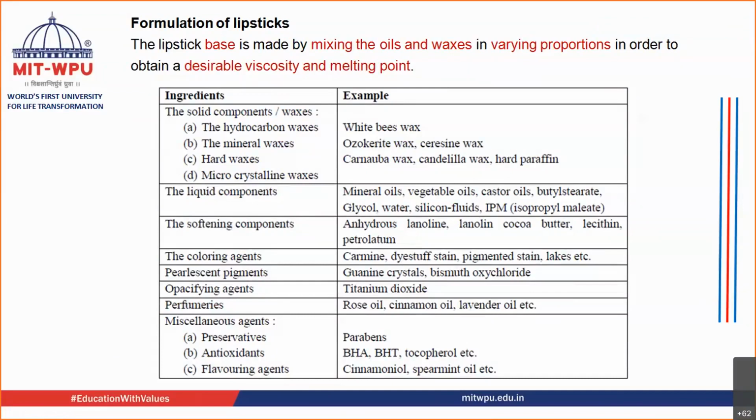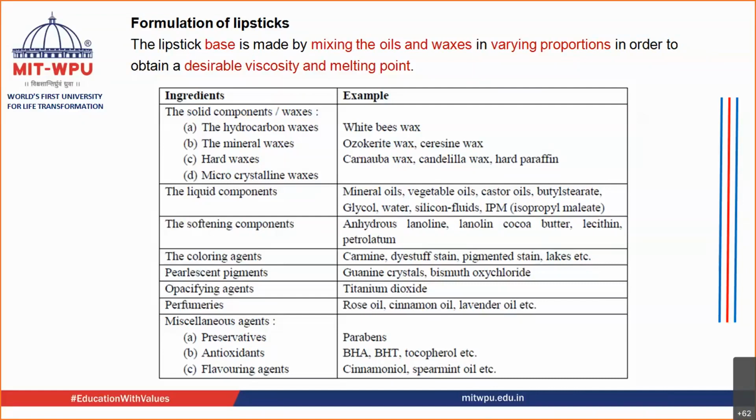And while you are making your lips look colorful, you want some property from it so that the color remains for a longer period of time. The color can be applied easily. It should be safe. It should have flavor. It should have the property of thixotropy. It should have plasticity, and so on and so forth.